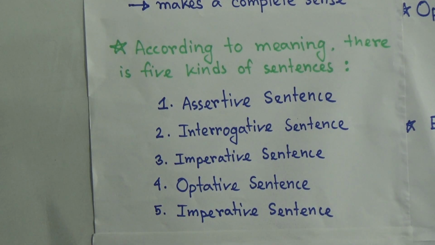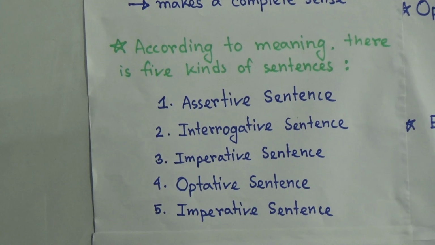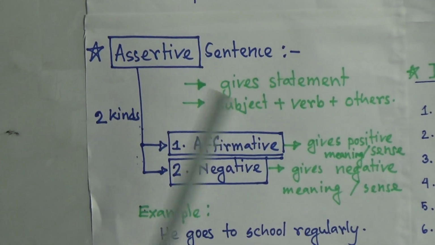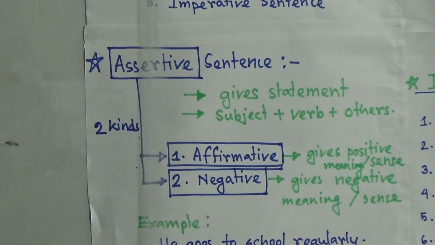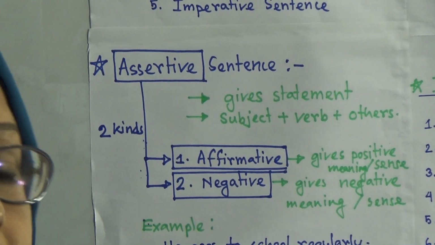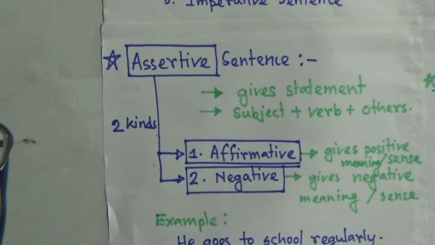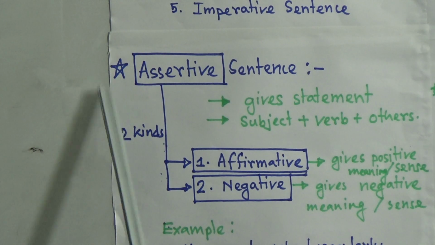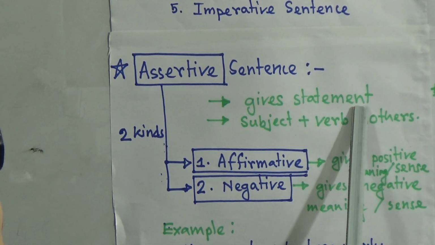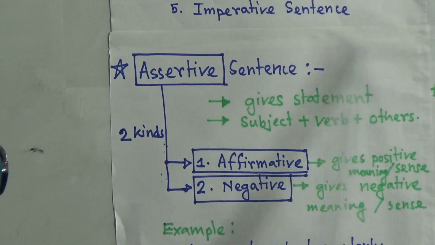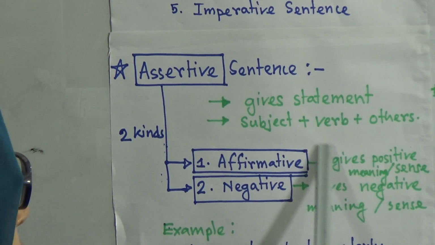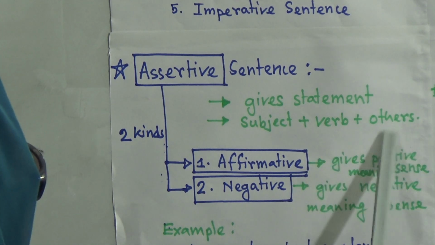Okay, what is an assertive sentence? What does it mean? An assertive sentence actually gives a statement. If your sentence is a common, simple statement, then you can call it an assertive sentence. So the sentence which gives a statement is called an assertive sentence, and the common structure of this is: there should be a subject, then after the subject we place the verb, then the other words.